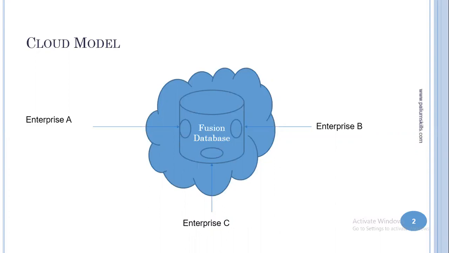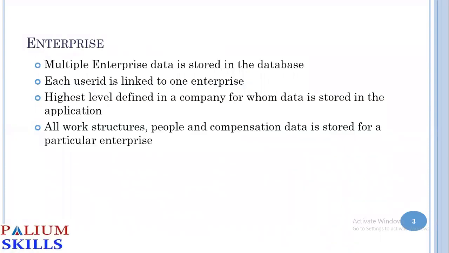So we talked about defining an enterprise, because enterprise-wise data is stored in the database. So the Fusion database that we have access to will hold our enterprise data. So when Oracle gives us access, they will give us access to one enterprise. Within that, we have to define our company structure. Enterprise can be multiple, enterprise data is stored in the database.